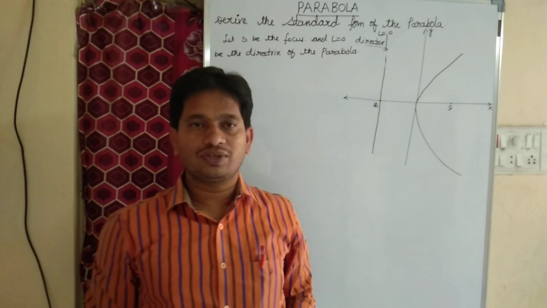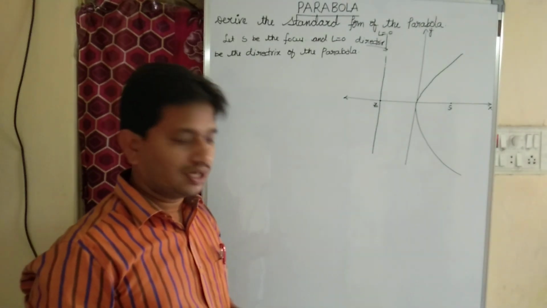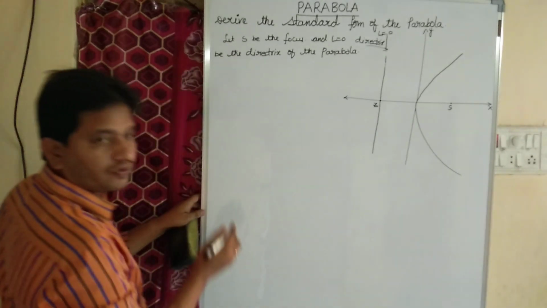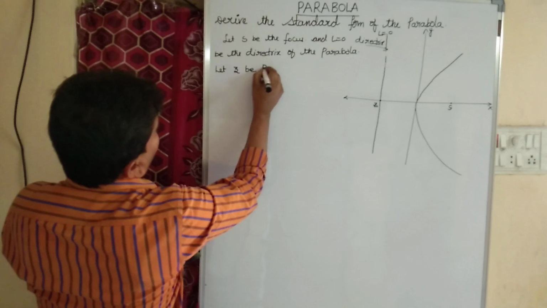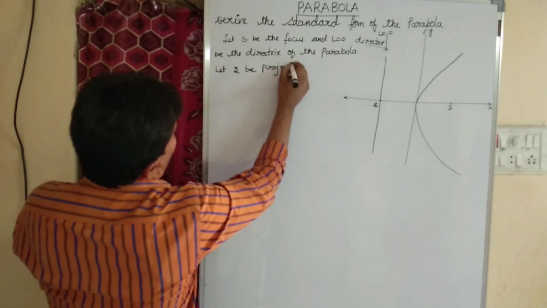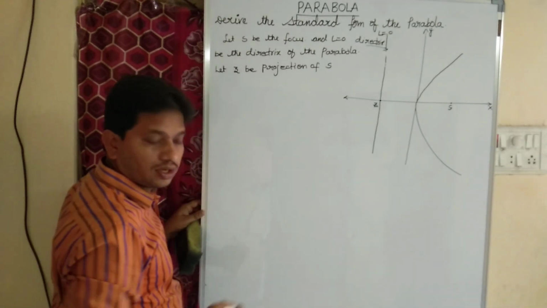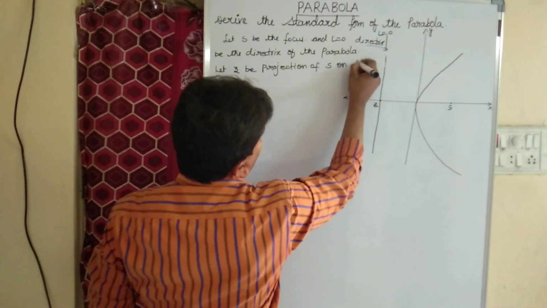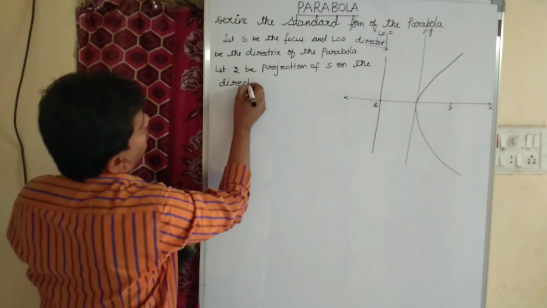So that is the reason Z is the projection of S. What is that? Let Z be the projection of S on the directrix.